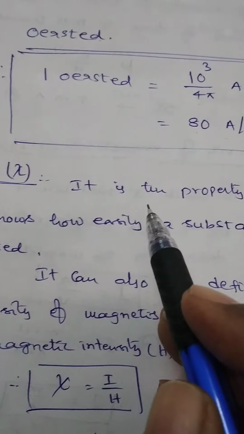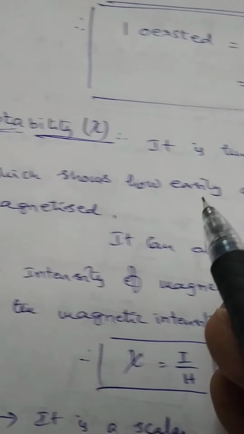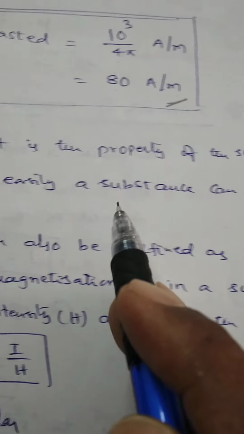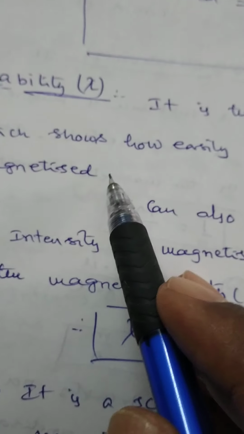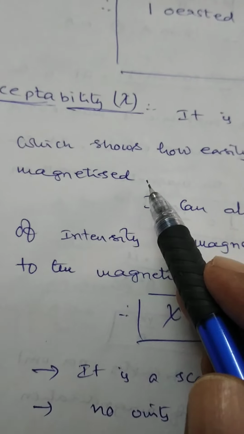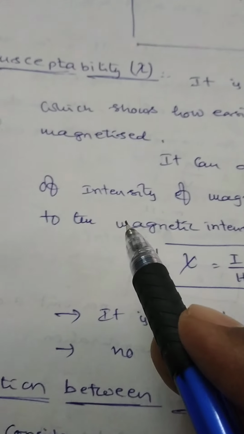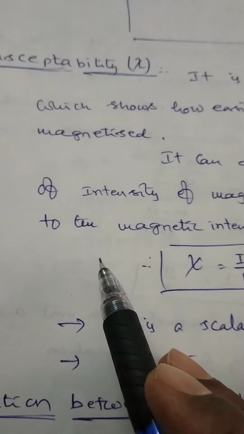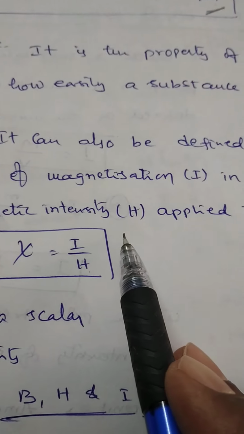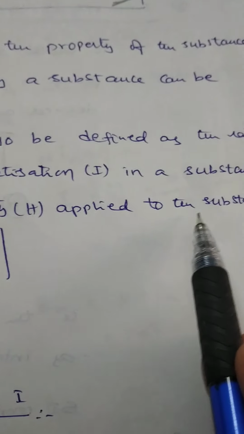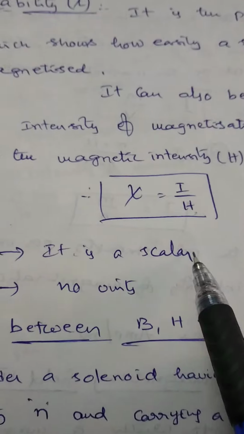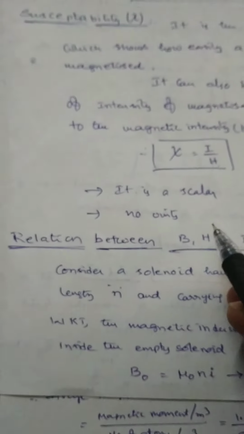Now here, it is the property of the substance which shows how easily a substance can be magnetized. It can also be defined as the ratio of intensity of magnetization I in a substance to the magnetic field intensity H applied to the substance. Chi is equal to I by H. It is a scalar, has no units.